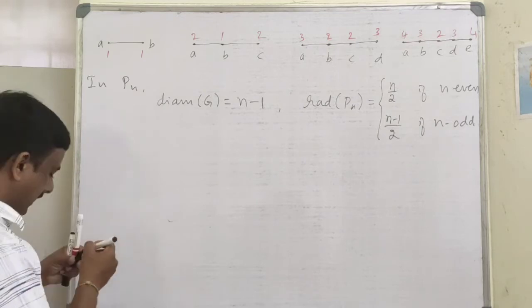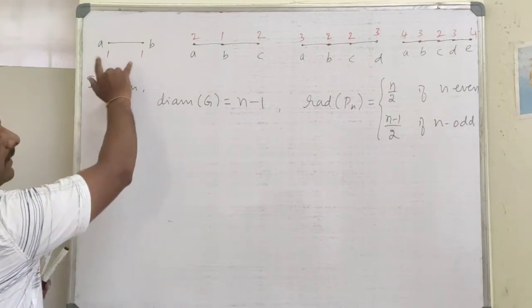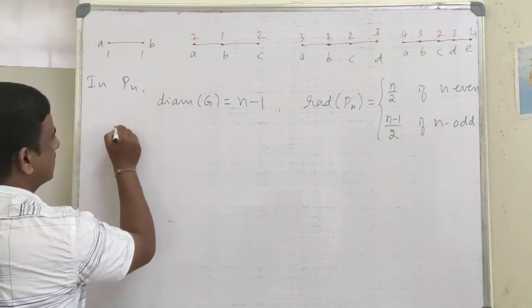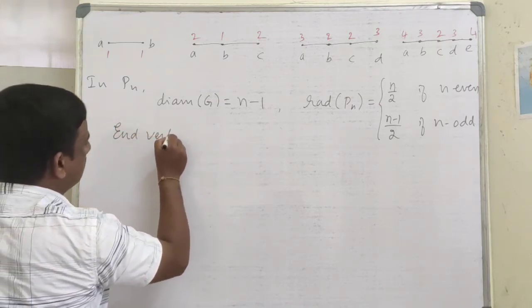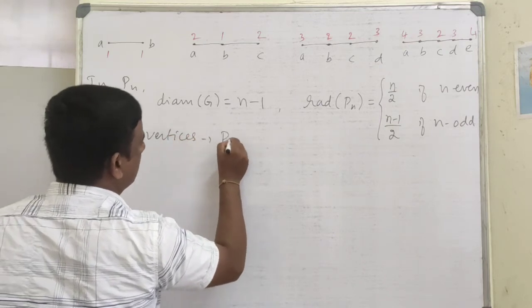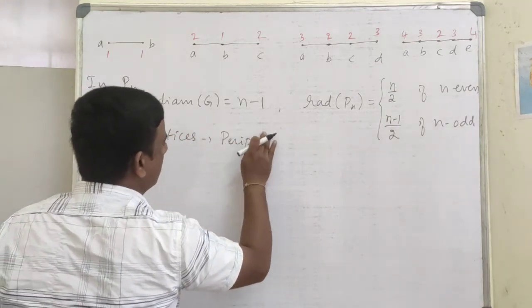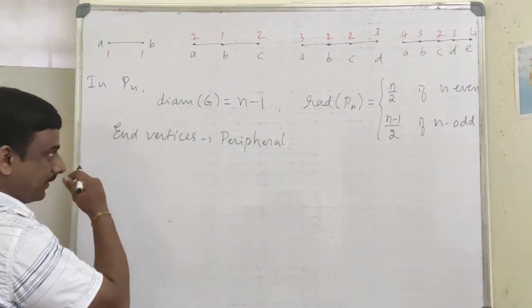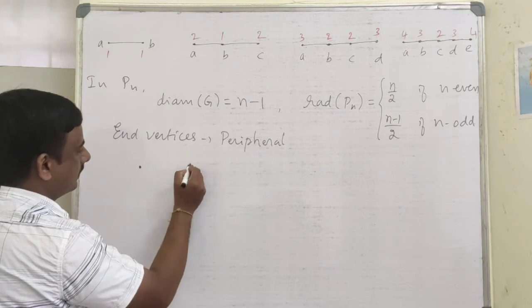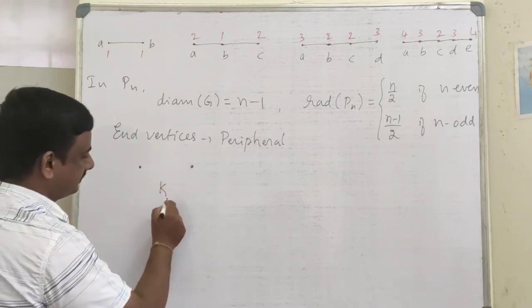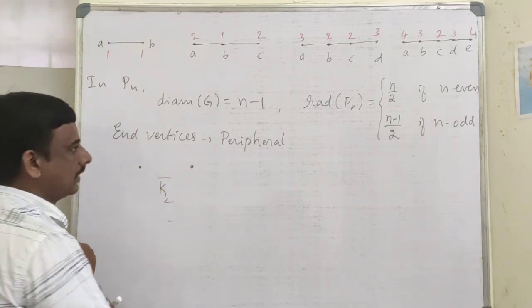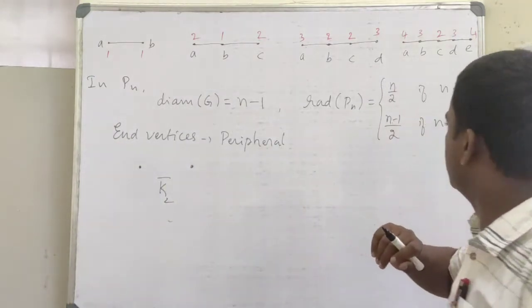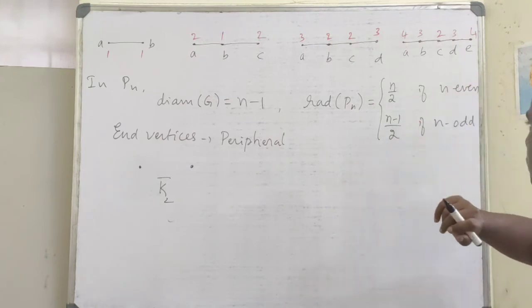So given any Pn, the end vertices will have eccentricity that is the same as the diameter of G. So end vertices are peripheral vertices. And the subgraph induced by the peripheral vertices will be K2 bar. This is about the peripheral vertices or periphery of the graph. The radius of Pn is n by 2 if n even, n minus 1 by 2 if n odd.